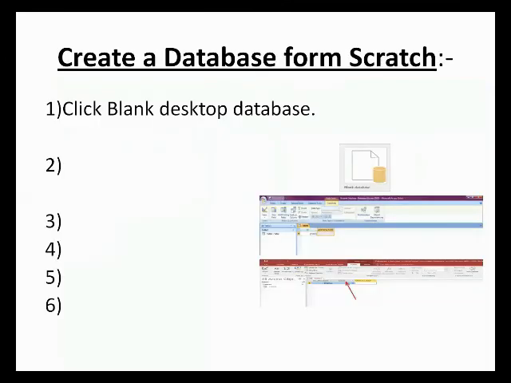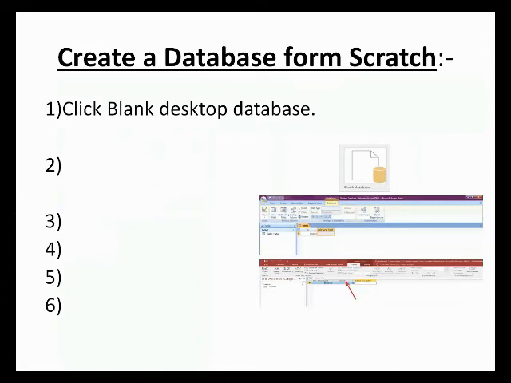Okay. Next heading is creating a database from scratch. If none of the existing templates fit your needs, start with the blank desktop database.